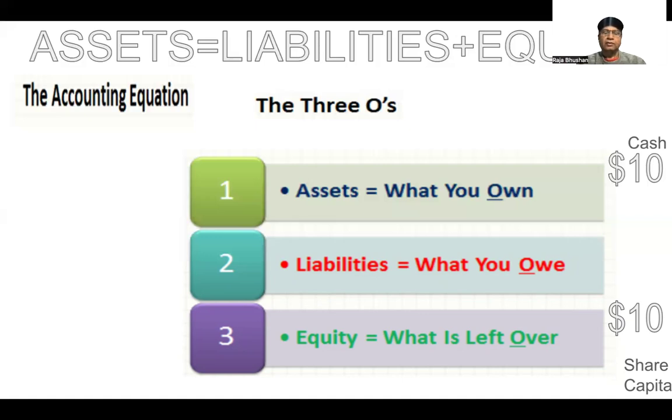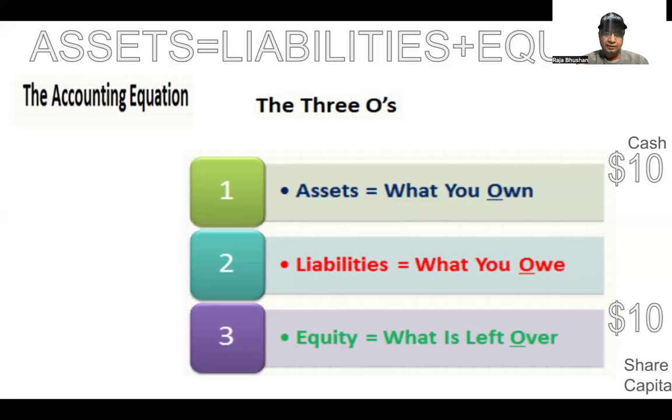Equity is the contribution by the owner to run the business. So when the business gets $10, that means the business gets cash. So cash is now owned by the business, and the business has to pay back this $10 which the owner has contributed at any point of time when he wants to get out of the business. So that's why assets are those which are owned by the business. Liabilities are what the business borrows from third parties, not from the owner. So that's why liabilities are different from equity. Equity is the owner's stake in the business.